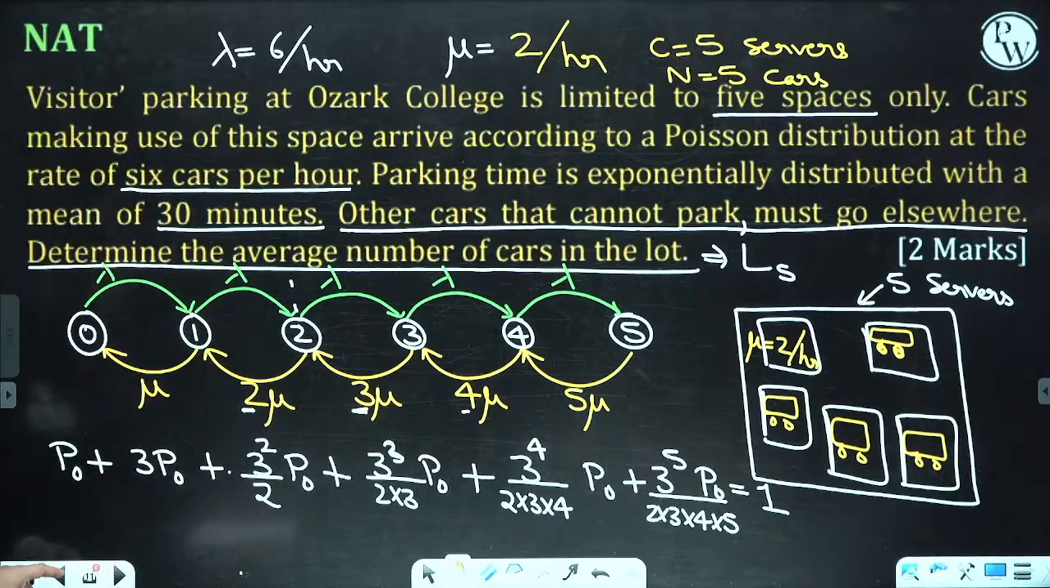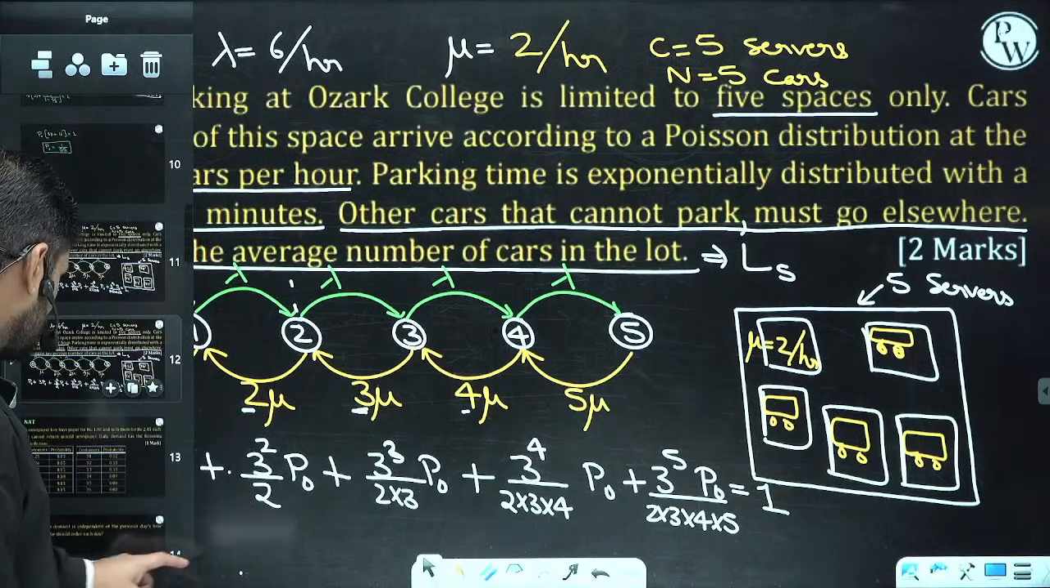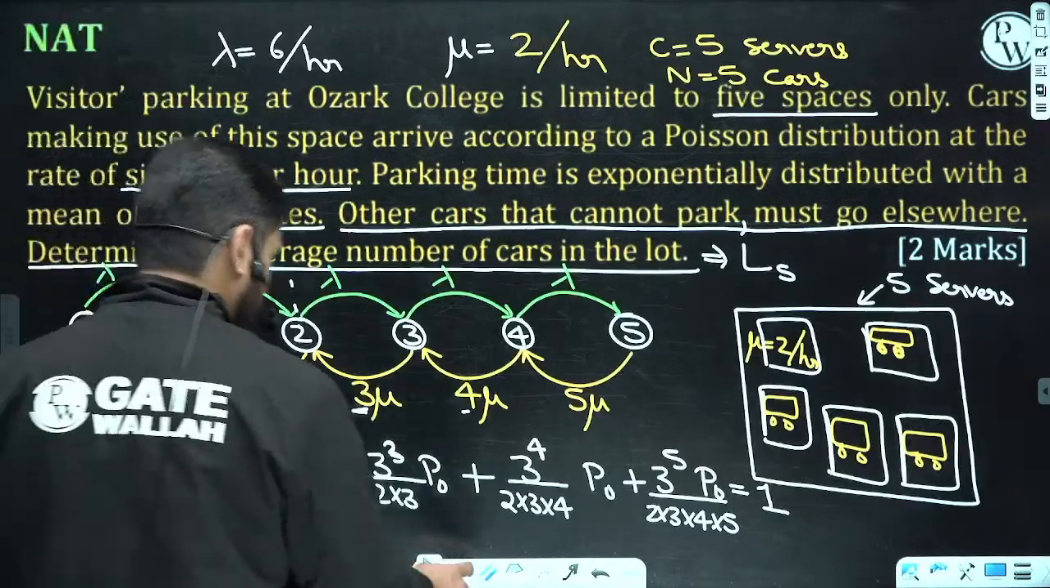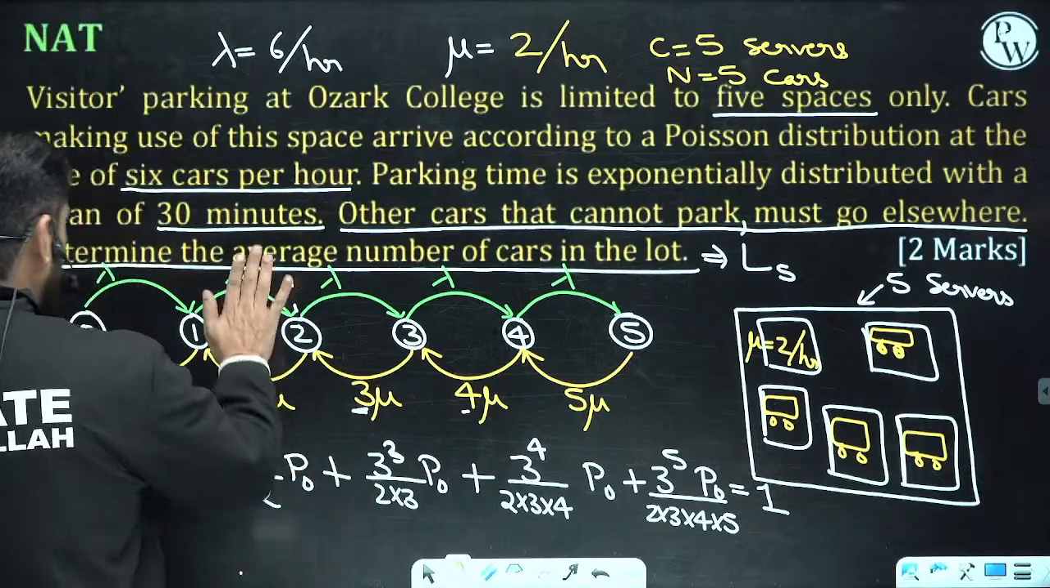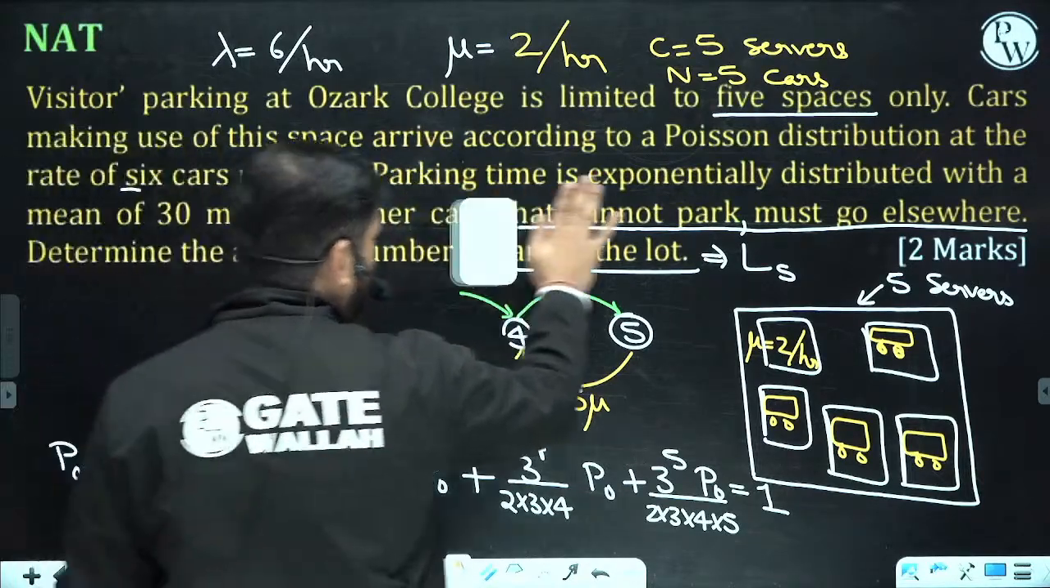Take the P naught common. Let me take a copy of that. Okay, let me delete this part, and we are going to calculate the remaining values.